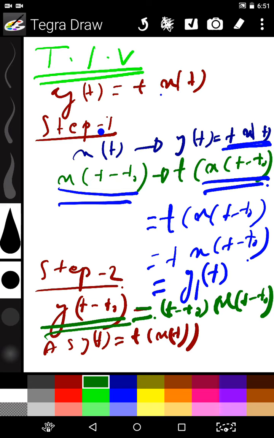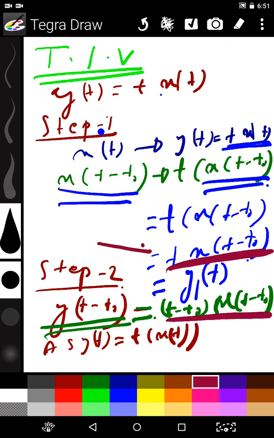From the observation of this one and this one, we get that both are not equal, that is, y1(t) does not equal y(t - t0).